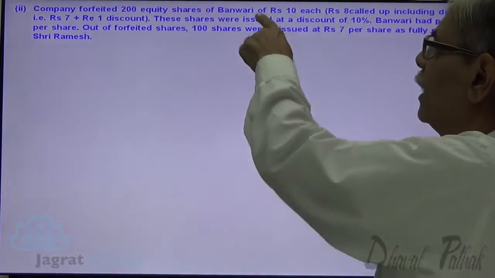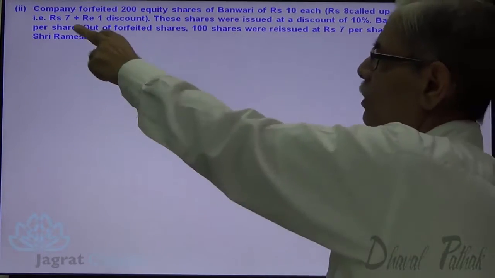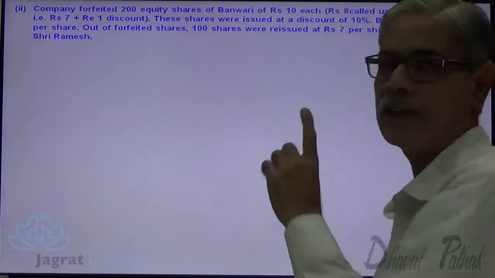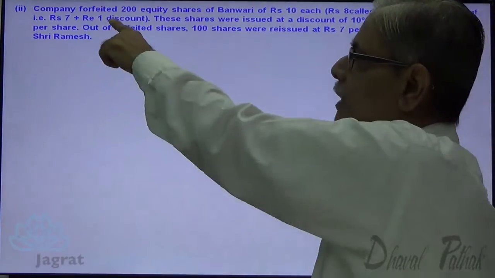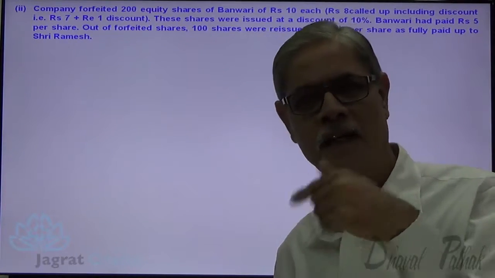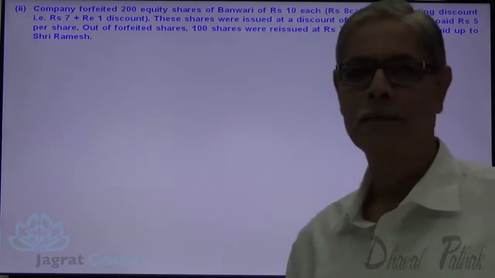Company forfeited 200 equity shares of Banwari of rupees 10, rupees 8 called up including discount, 7 plus 1. These shares were issued at a discount of 10%. So they were originally issued at a discount of 10%. 10 rupees into 10%, 1 rupee is the discount, that is evident here. Banwari has paid rupees 5 per share. Out of forfeited shares, 100 shares were reissued. See, 200 shares are forfeited and 100 are reissued. That is also another important point to be noticed by you. And rupees 7 per share is fully paid up.